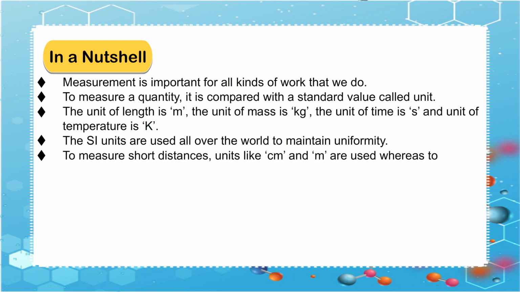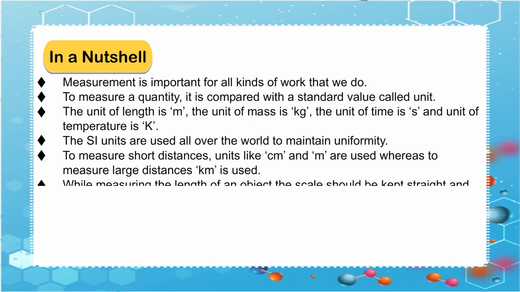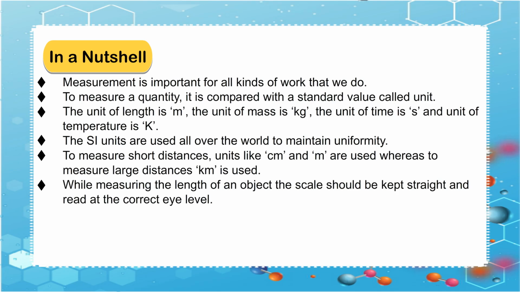To measure short distances, units like cm and m are used, whereas to measure large distances, kilometer is used. While measuring the length of an object, the scale should be kept straight and read at the correct eye level.